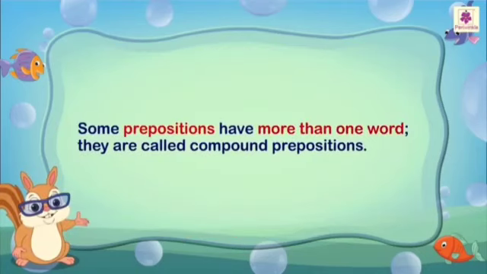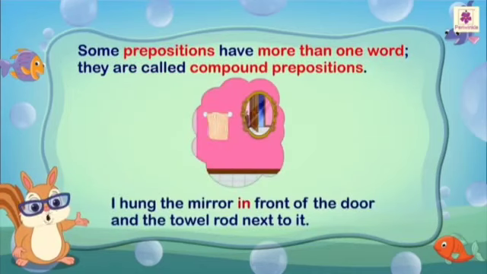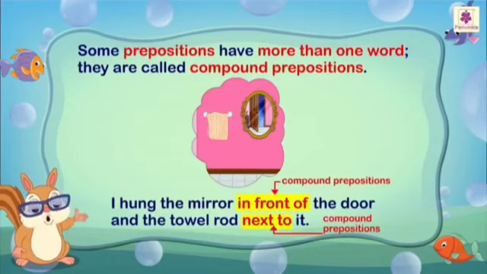Some prepositions have more than one word. They are called compound prepositions. We will see them later. I hung the mirror in front of the door and the towel rod next to it. So in front of and next to, these are compound prepositions, more than one word.